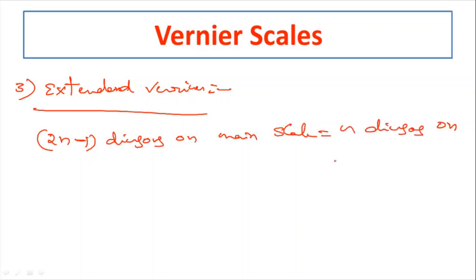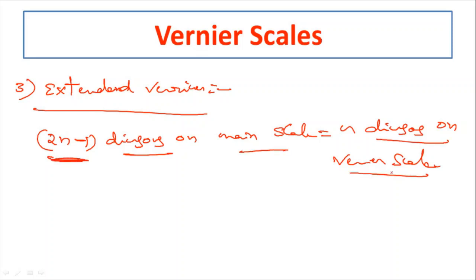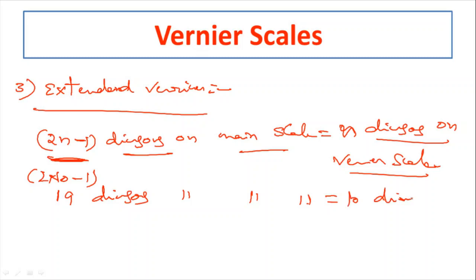Suppose if you take 19 divisions on the main scale, 19 means 2 into 10 minus 1, that should be equal to how many divisions on the vernier scale? It has to be equal to 10 divisions on the vernier scale. So like this we use the extended vernier.